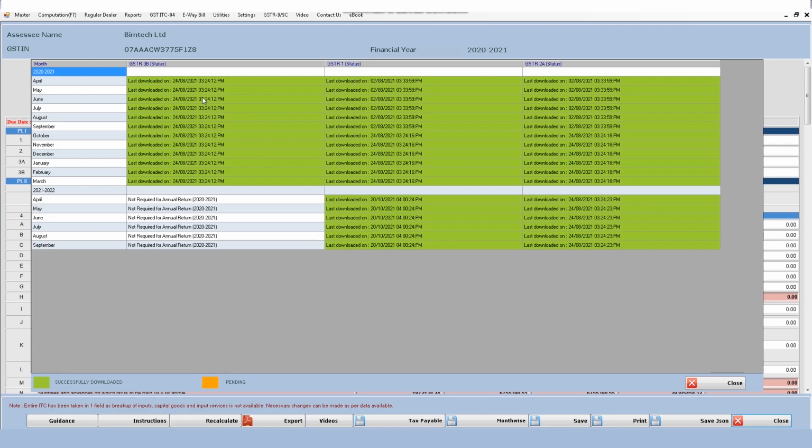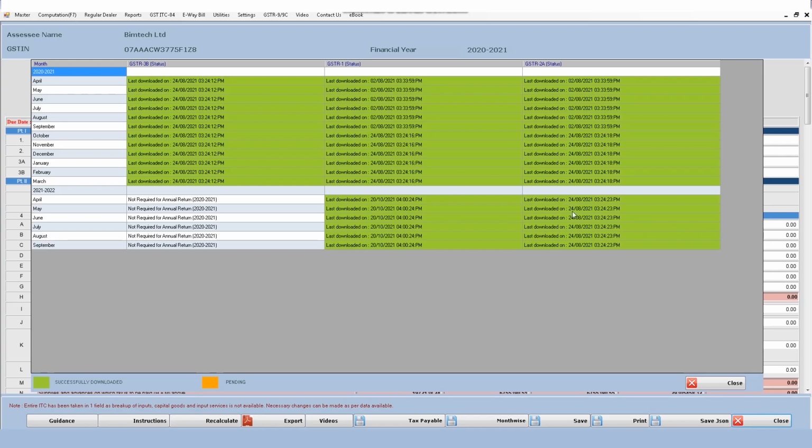Okay, so here the last downloaded date is coming, that is the date on which this particular data has been downloaded. One more important thing is that here for the purpose of GSTR 9 we are taking the data for the whole financial year for which we are filing the return plus 6 months of the next financial year, meaning thereby here for 2021 for the whole financial year we are downloading GSTR 3B 1 and 2A, and for the 21 to 22 April to September month we are downloading GSTR 1 and 2A.